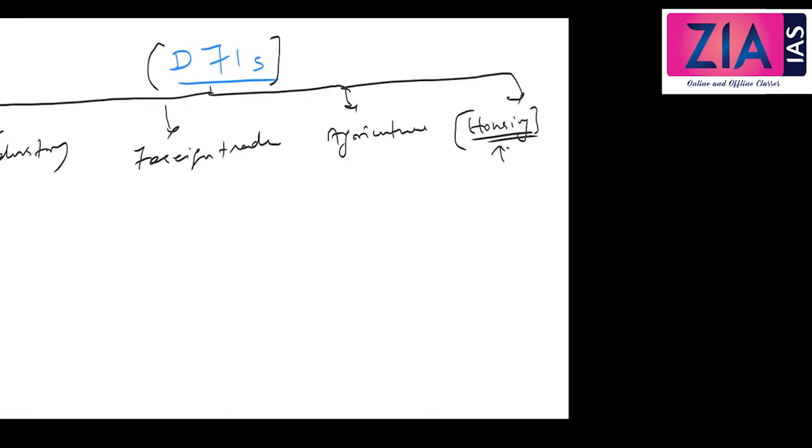So industry, can you tell me what all will come under industry? What are the main DFIs under industry? SIDBI, sir. SIDBI, obviously, I was talking about that till now. IDBI. Okay, so SIDBI, small industries.